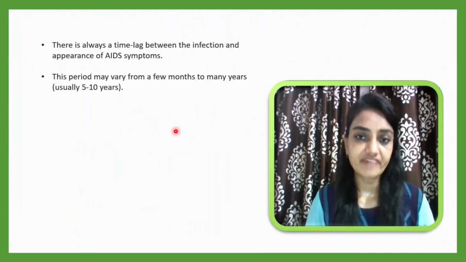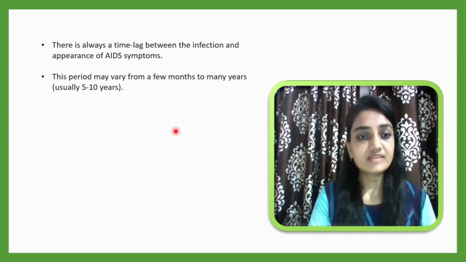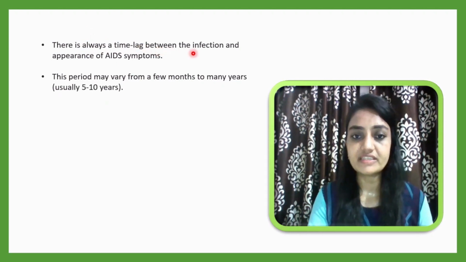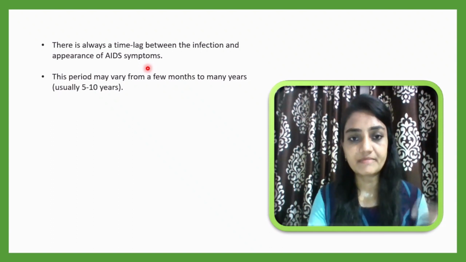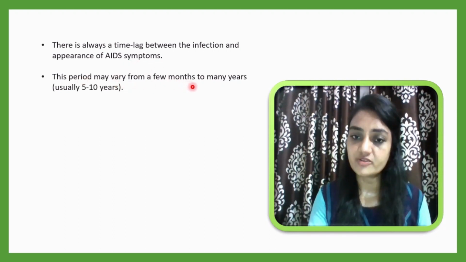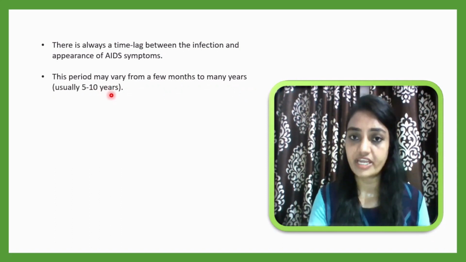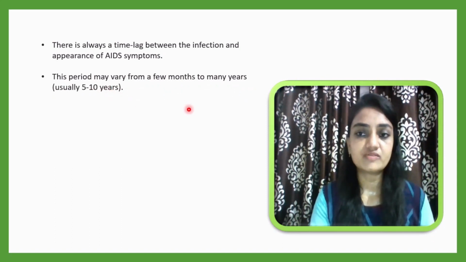When the HIV virus enters the human body, that doesn't mean the person will directly get AIDS. There is always a time lag between the infection and the appearance of AIDS symptoms. A person may take some time after entry of the HIV virus; that doesn't mean they will immediately show symptoms. This period may vary from a few months to many years. Sometimes people, after getting infected with HIV, may show symptoms after 5 years or 10 years. That depends on the immune system of the person.